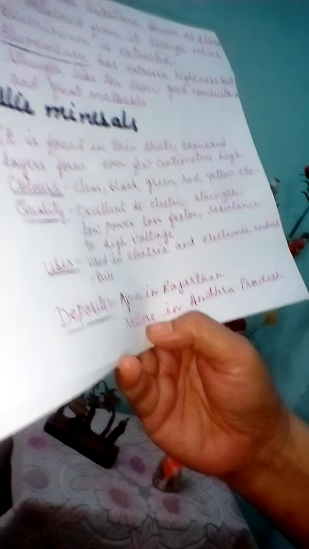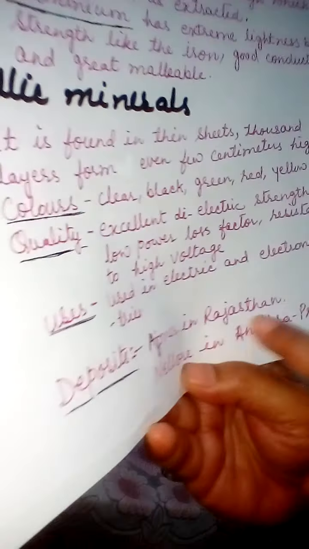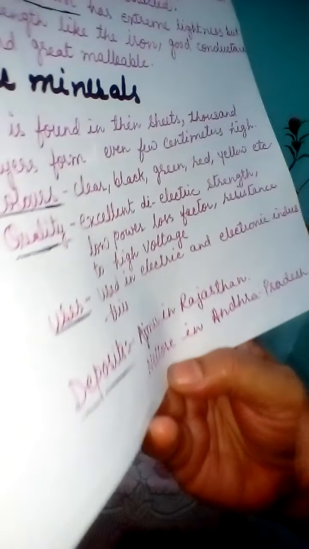Where are mica mines found? Mica deposits are mostly found in Ajmer in Rajasthan, Nellore in Andhra Pradesh, and also Kodarma, Gaya area, Hazaribagh area in Jharkhand. In this way, I explained that there are different types of minerals and they are found in different parts of our country and their uses are various.